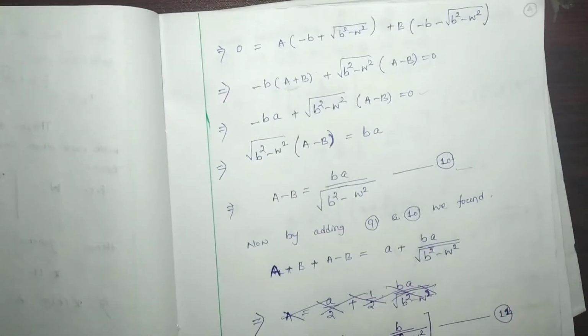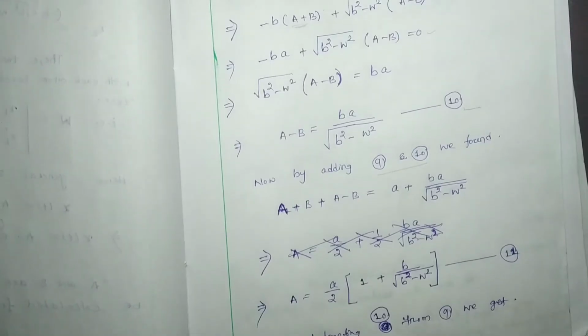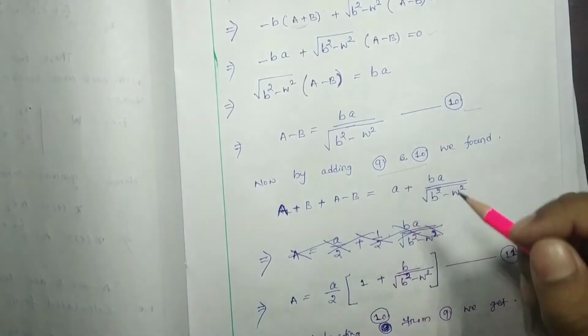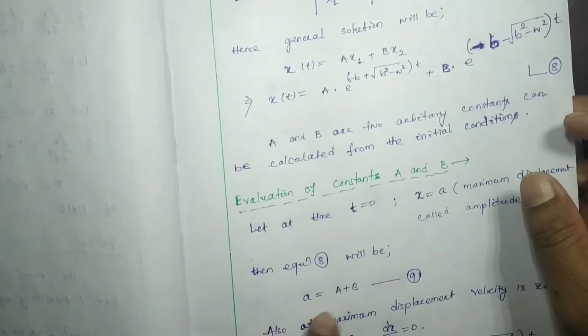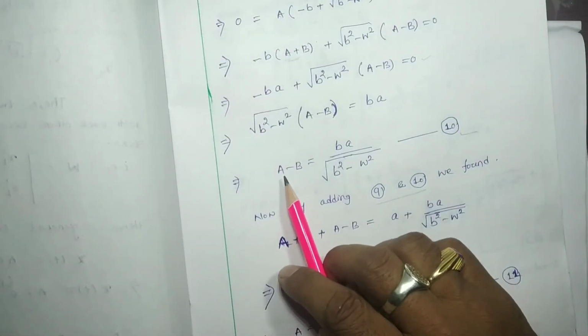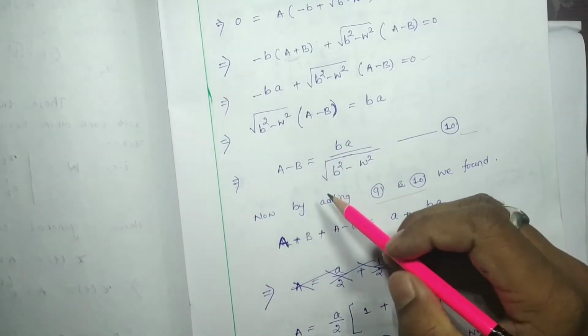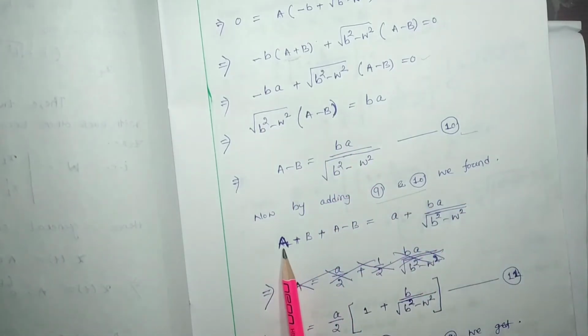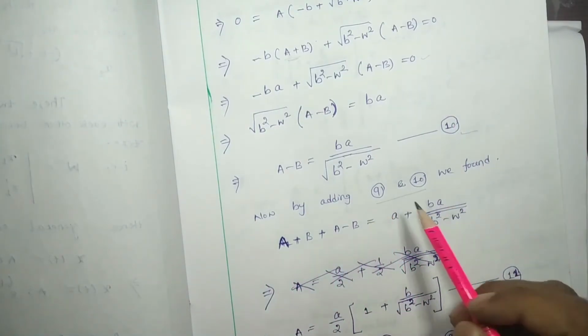Now we have to add equation number 9 and 10. What are we going to get? See, this is your equation number 9, right? That is a plus b equal to a. Here this is your equation number 10, a minus b equal to this much. So if I add, then the left hand side will be a plus b plus a minus b, so b is going to be cancelled. Right hand side will be how much?